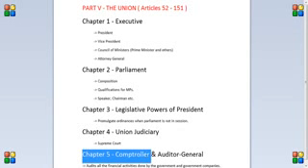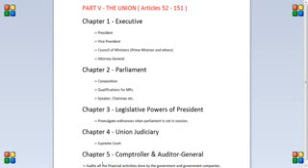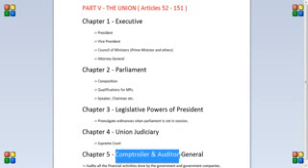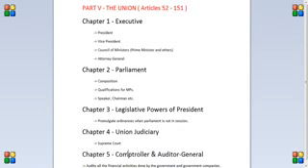Chapter 5 talks about Comptroller and Auditor General. Basically, he audits all the financial activities done by the government and government companies, like all the companies that are under government, like Coal India and things like that. Whether everything is going fine and if there is no corruption and things like that. Those kind of things are verified by this person, Comptroller and Auditor General. It talks about how this person is appointed and how he can be removed. Those kind of things are present. Like this person is some kind of auditor of what the government does.